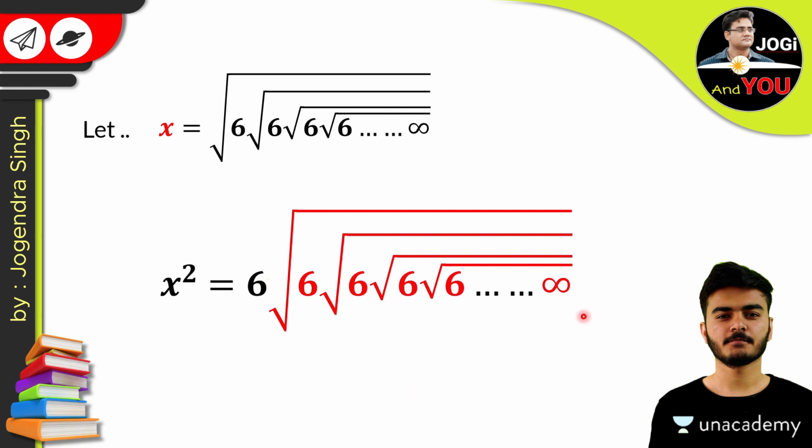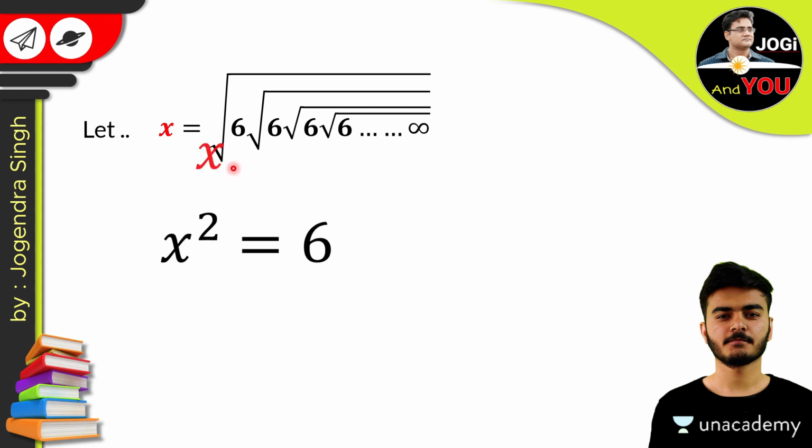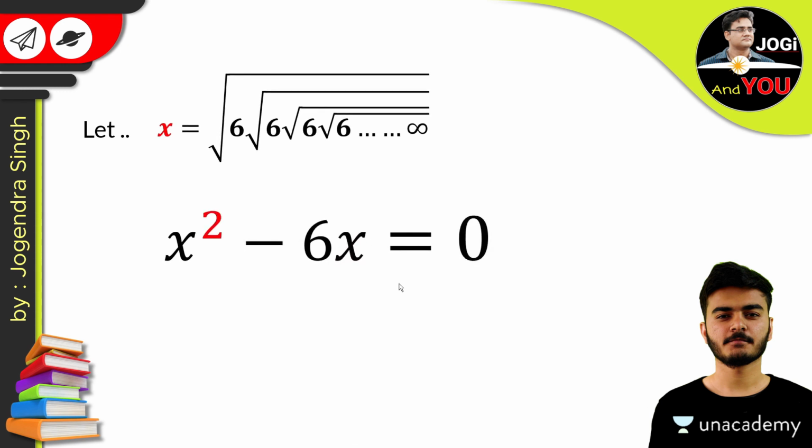But the series is still the same under the root. So look clearly, this red portion and the value of this red x is the same. So just replace the x with this red portion like this. Transfer the left side to the right side: x power 2 minus 6x is equal to 0.